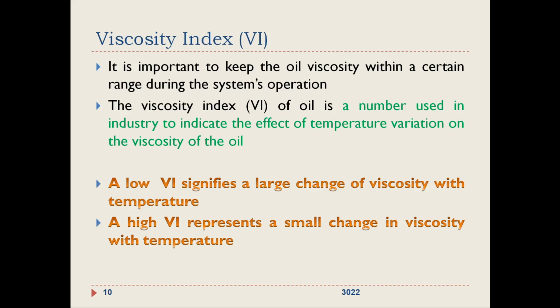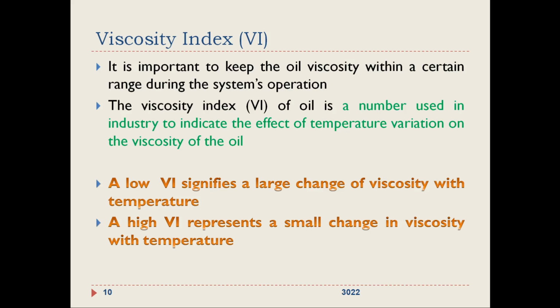That is, in short, during the system's operation. The viscosity index, in short VI, is a number. It is used in industry to indicate the effect of temperature variation on the viscosity of the oil.